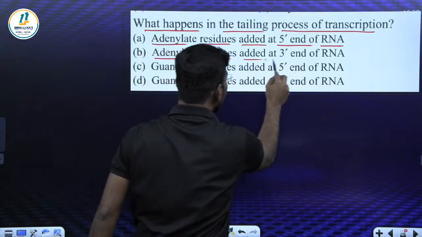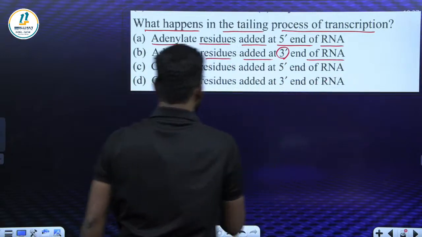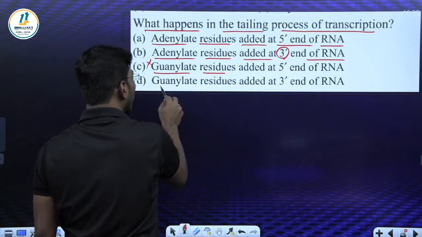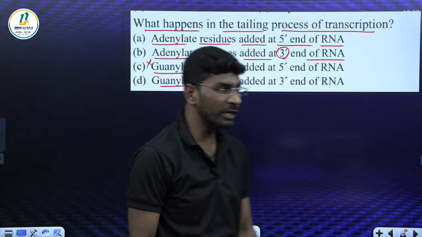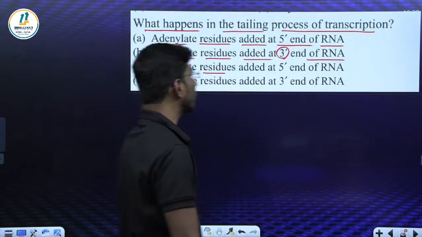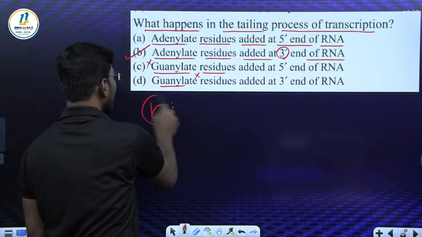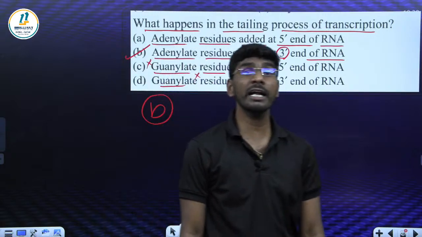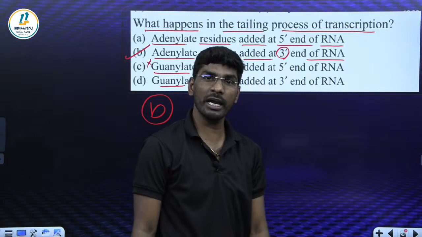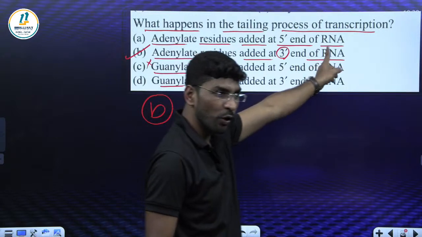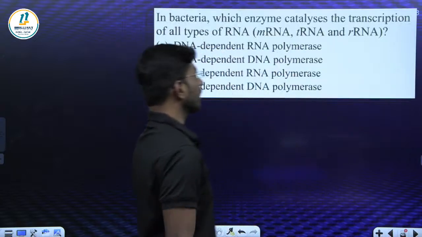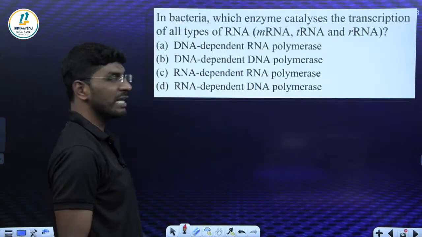Adenylate residue added at 3 end of RNA. Guanylate, no, leave it. C and D are not correct. So it must be, yes, absolutely correct. What is the right answer, Atul? Yes, option B. How many adenylate residues? 200 to 300. Polyadenine tail. So the right answer is option B. Are you with me, students? Yes. Good. Very good. What about this? A very easy question.